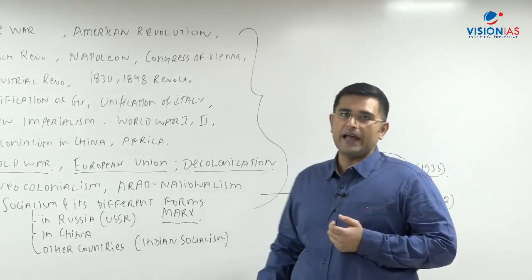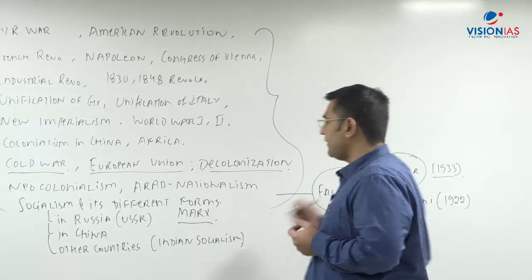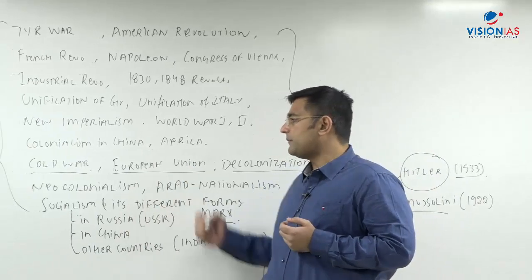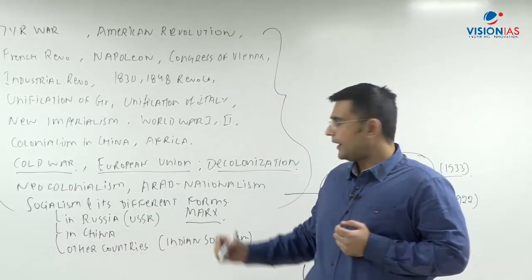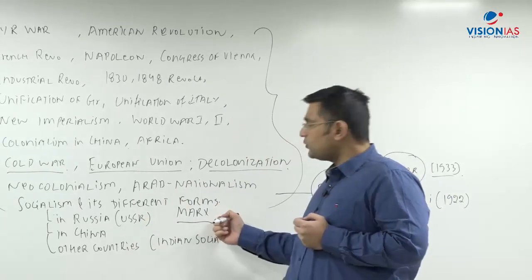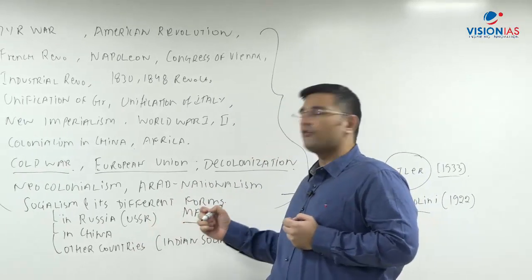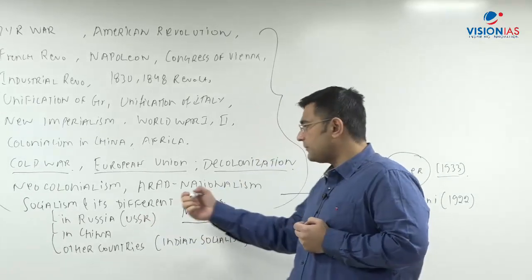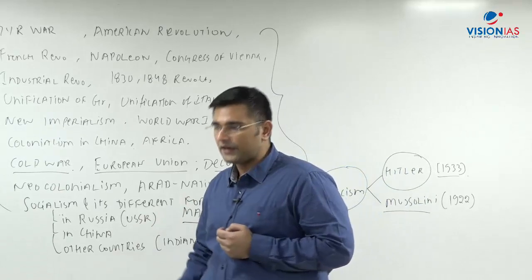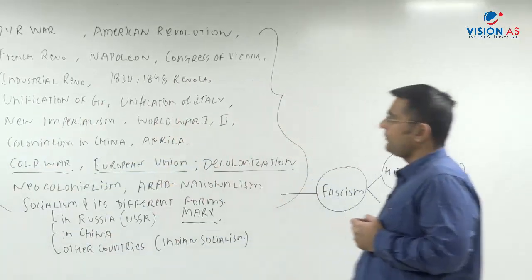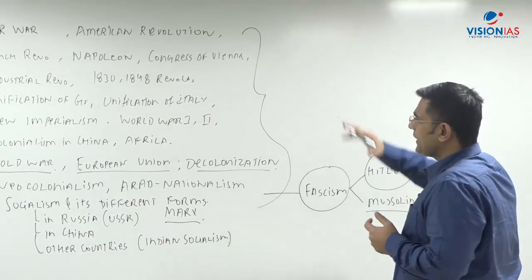What are the similarities and differences between fascism and communism, or the way socialism was implemented in the USSR, right? Or the way Karl Marx envisioned it. So was socialism in Russia similar to Karl Marx, or was it different from Karl Marx? We discuss policies of different leaders. For example, in Russia, we'll discuss the policies of Lenin, of Stalin, and as I mentioned, Nikita Khrushchev, etc. Right? So these are the different aspects we discuss.